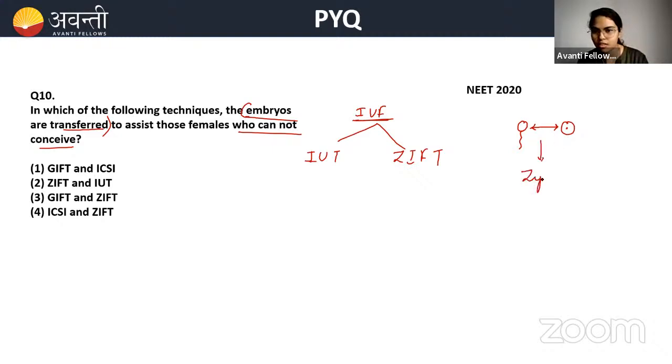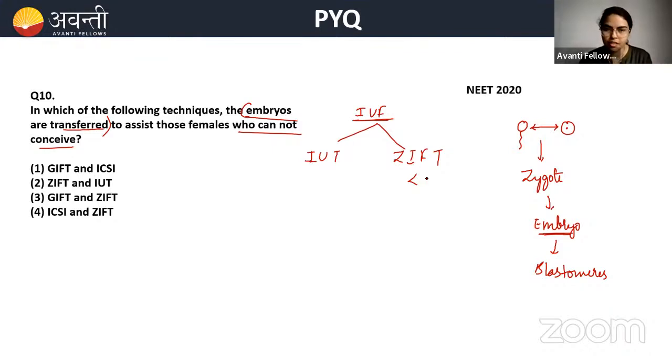After the fertilization, there is a formation of zygote. After zygote, there will be the formation of embryo, right? In the case of ZIFT, the embryo after cleavage divisions forms the blastomeres. If these blastomeres are less than 8, then that is ZIFT.